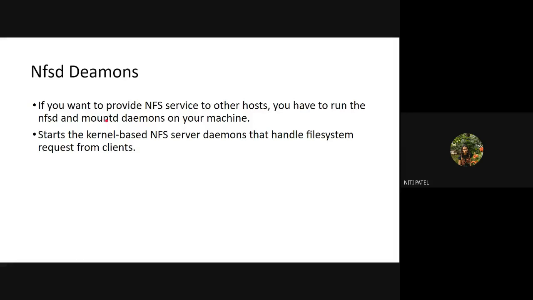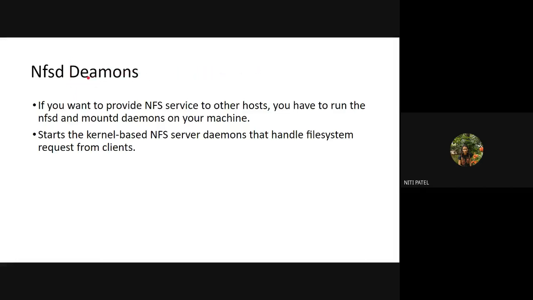Okay. Next is the NFSD daemon. Now, what is this? If you want to provide an NFS, that is Network File System service, to other hosts, you have to run the NFSD and mountd daemons on your machine. Now, what are these daemons? They are nothing but the commands.